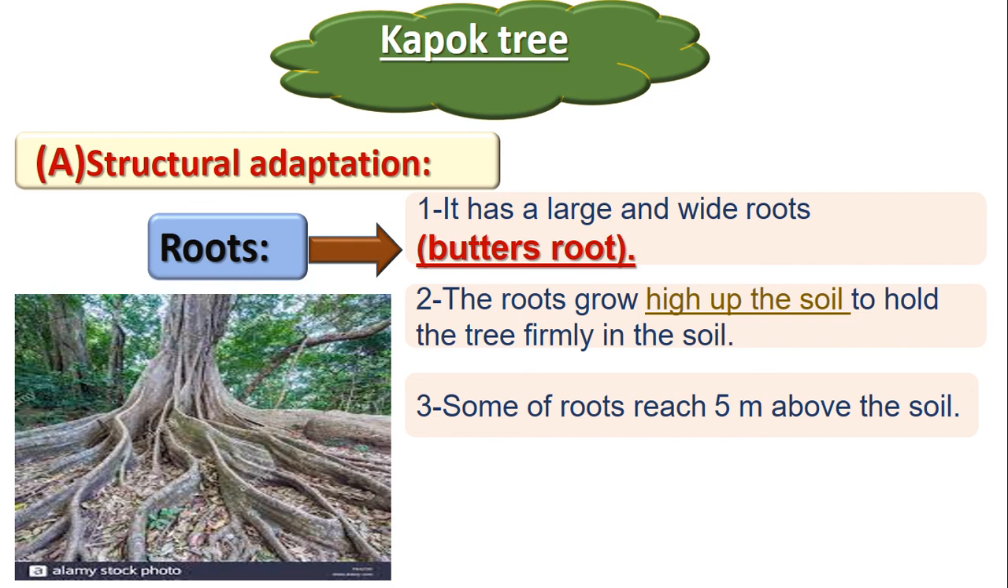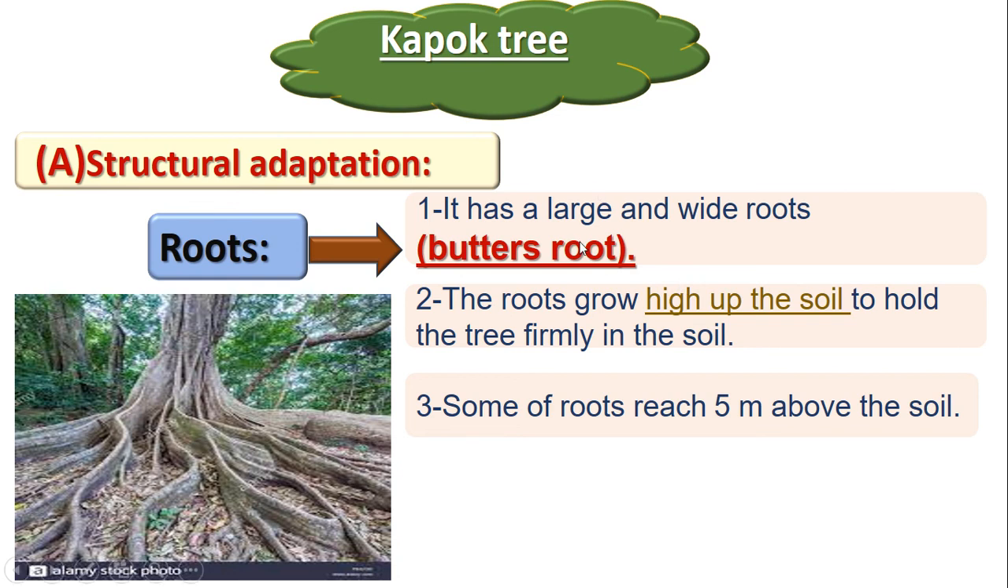The buttress roots, are they above the soil or under the soil? So again, what is the name of the roots of kapok tree? Buttress roots. Okay, what is the name of the roots of acacia tree? Tap roots. So the tap roots in acacia are under the soil and the buttress roots in kapok are above the soil.